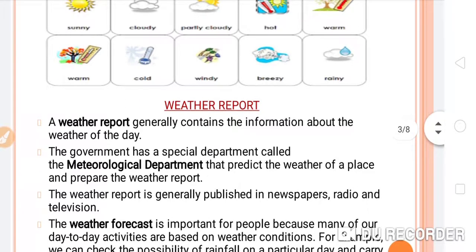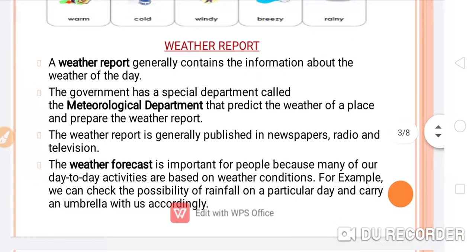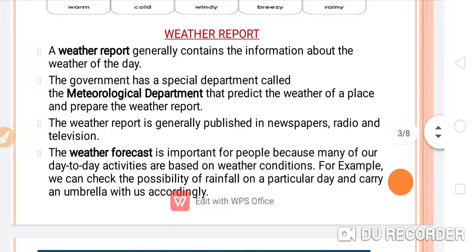Now, weather report. Let's see, students. A weather report generally contains the information about the weather of the day. The government has a special department called the meteorological department that predicts the weather of a place and prepares the weather report.